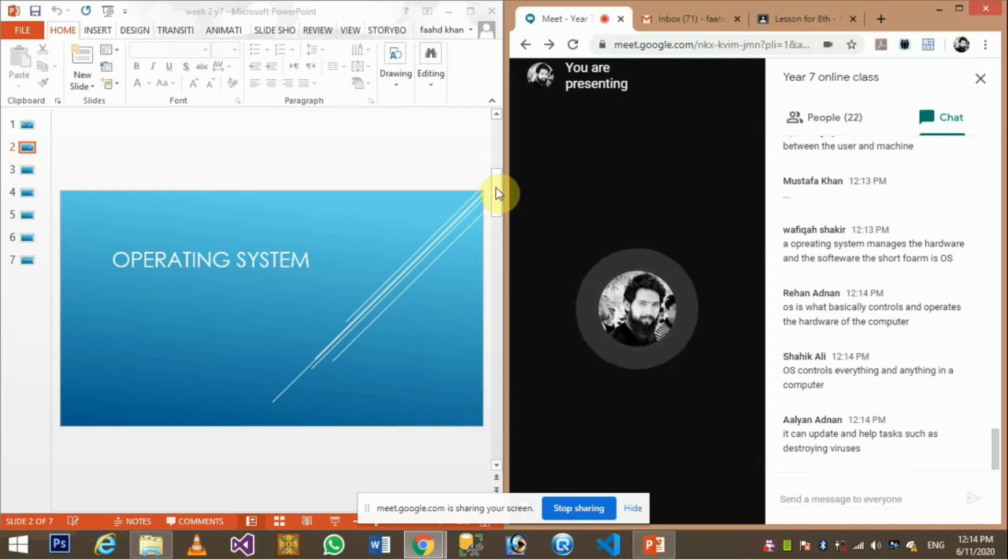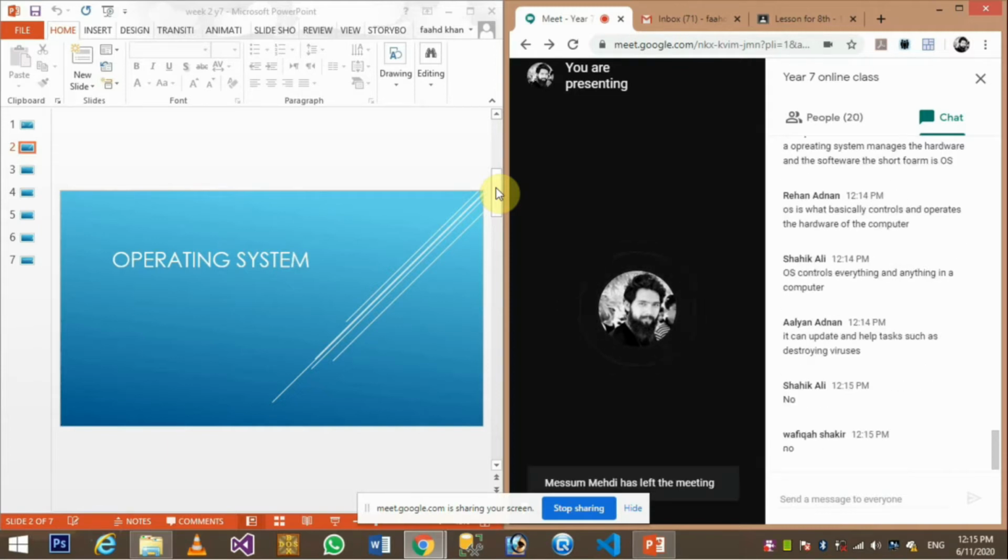Just consider a scenario where you have a laptop or computer and you turn it on, and it does not have any operating system like Windows 7, Windows 8.1, or Windows 10. If you don't have any of these operating systems in your laptop, would you be able to work on that? Yes or no?